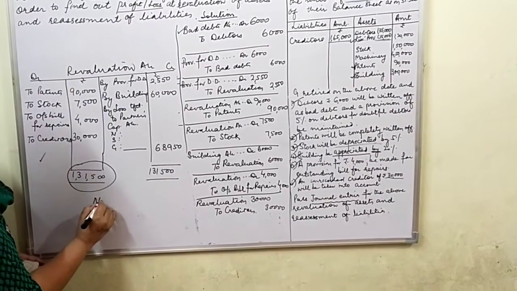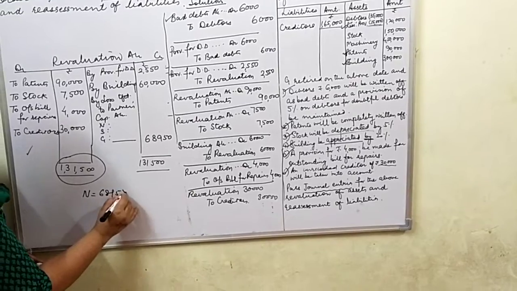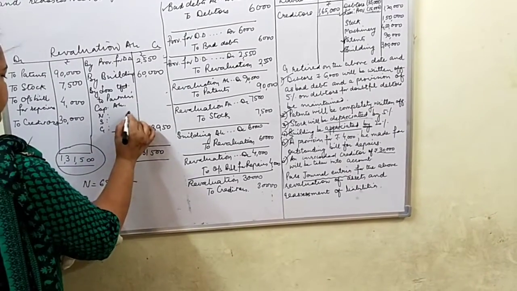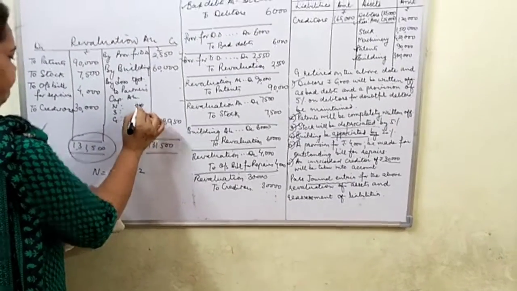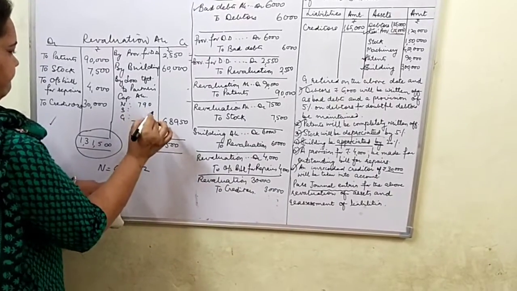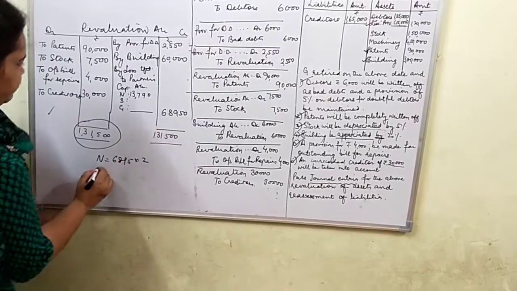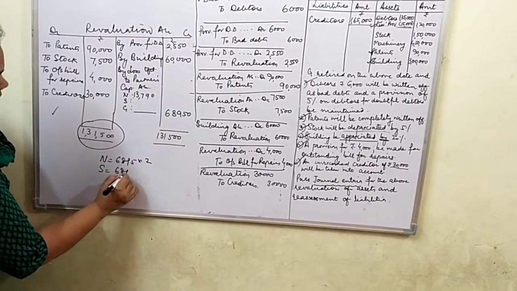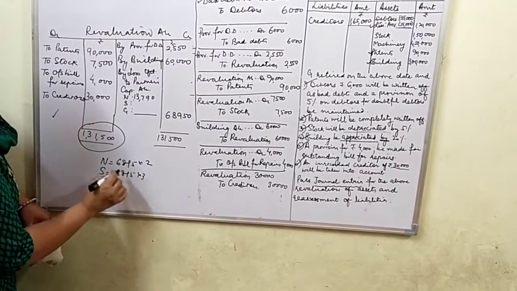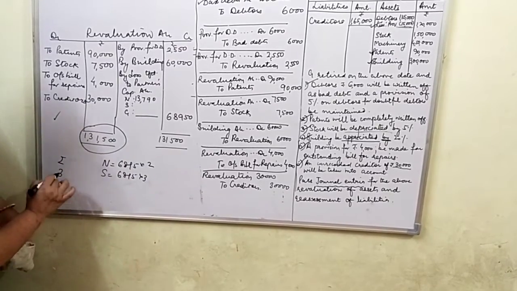For N it is 6895 into 2. And for S it is 6895 into 3, because the ratio is 2:3:5.